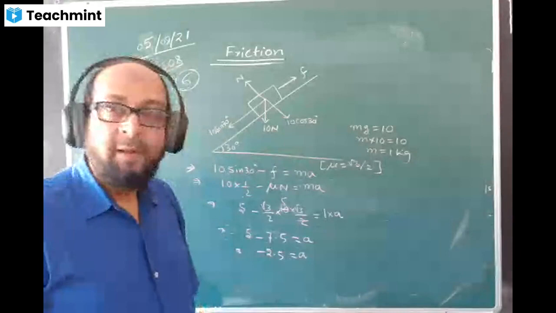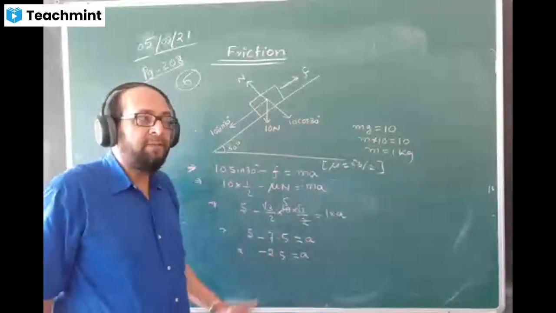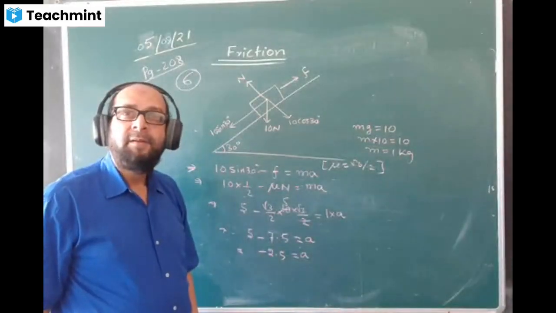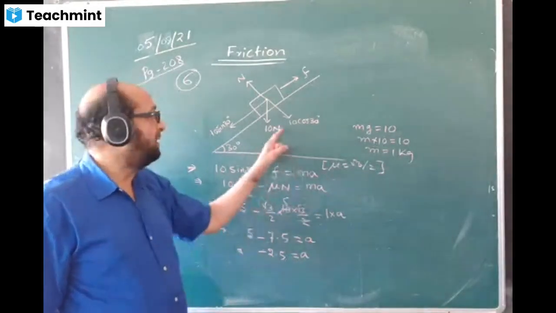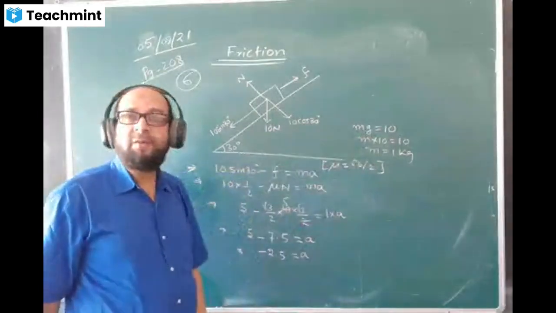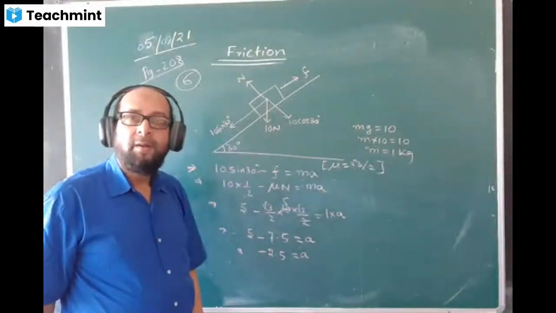Will you accept this answer, minus, or what will you do now after this? Sir, we are taking mass as 1 kg. Yeah, weight is 10 Newton, no? 10 Newton is the mg value. What is the value of mass coming here? 1, no? Yes, sir.